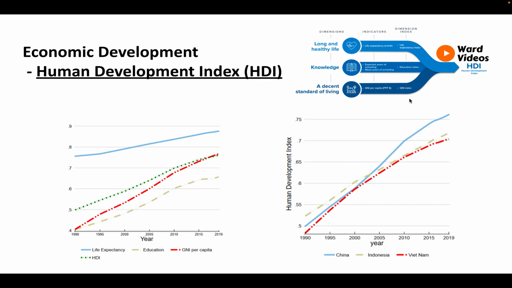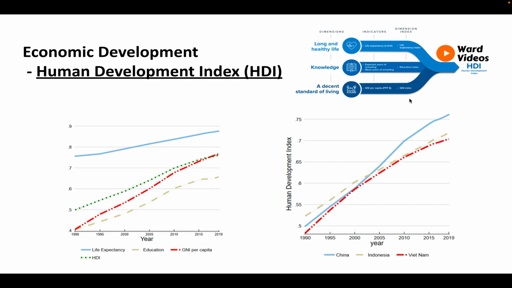A UN report on China's HDI published in 2019 notes China's HDI value for 2019 is 0.761, which puts the country in the high human development category, positioning it at 85 out of 189 countries and territories. Between 1990 and 2019, China's HDI value increased from 0.499 to 0.761, an increase of 52.5%.